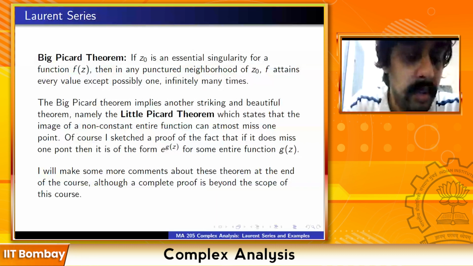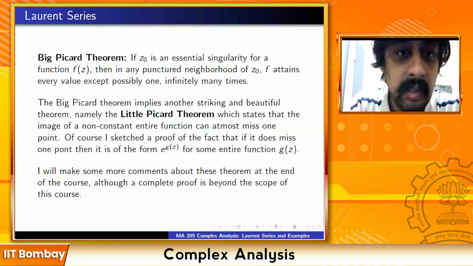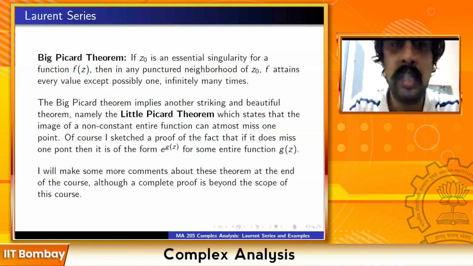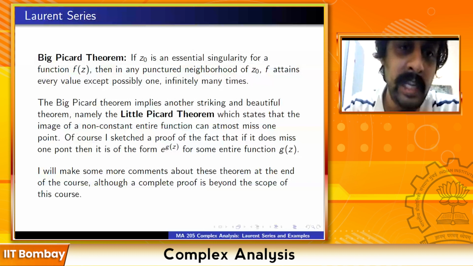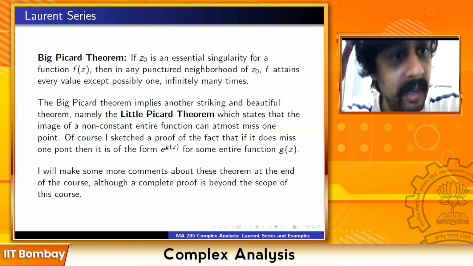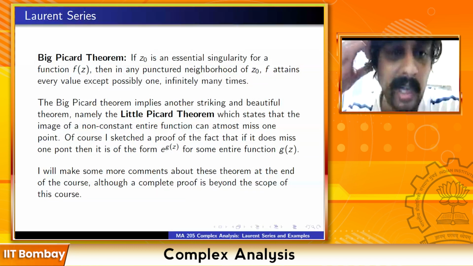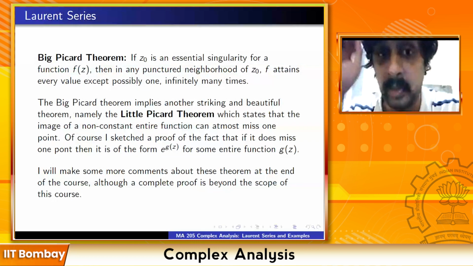So when it says except possibly one, infinitely many times, does it mean that the one point which is an exception can be attained, but not infinitely many times? No, see, the point is, if it's attained, it is always attained infinitely many times. Because if it is attained at some point, then I can choose a smaller neighborhood, and there also it will be attained. I can choose an even smaller neighborhood, and there also it will be attained. So once it is attained, it is automatically attained infinitely many times.